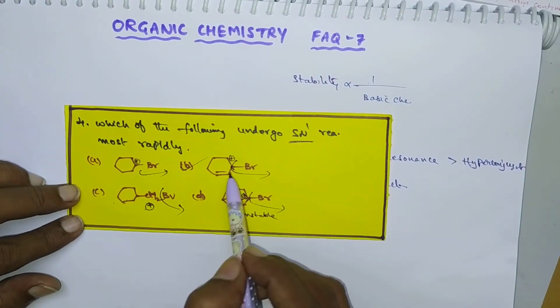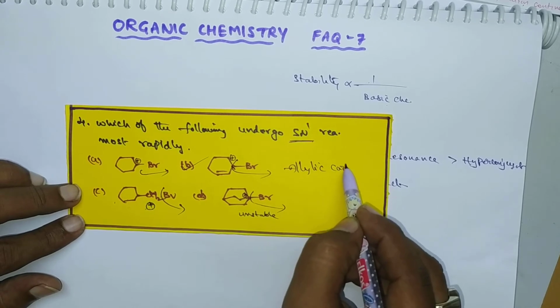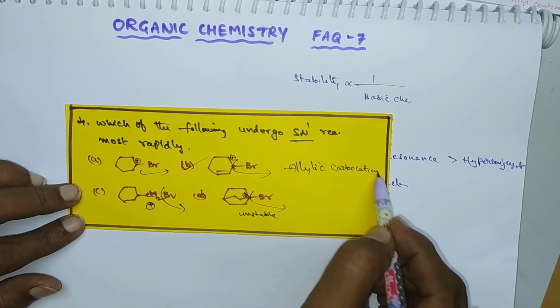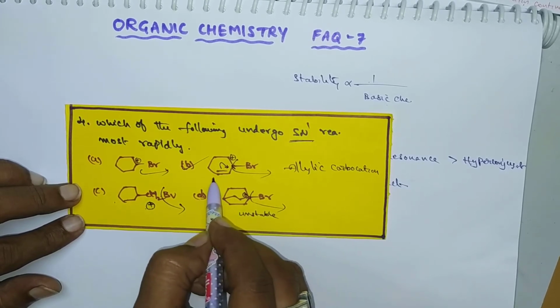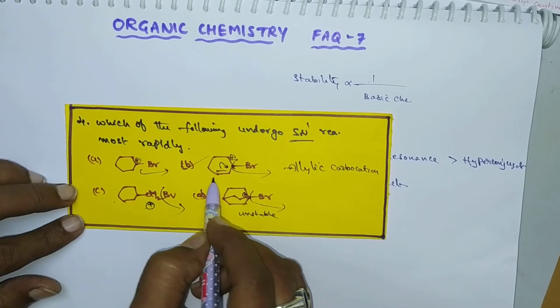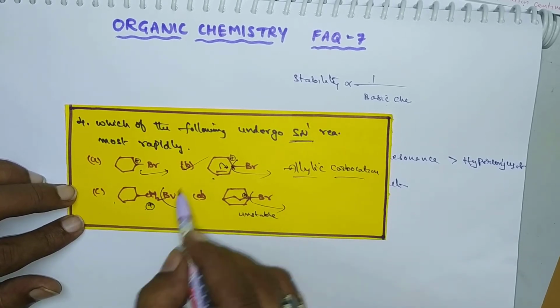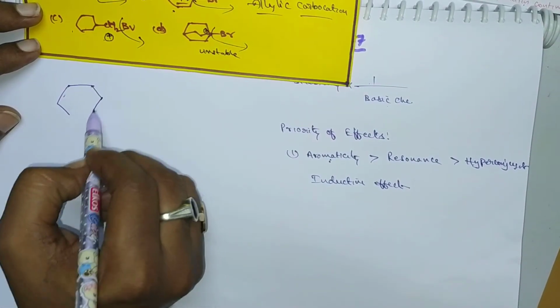So this will form an allylic carbocation. This allylic carbocation is stabilized by mesomeric effect. By shifting these pi electrons towards the carbocation formed here, this carbocation is converted to this carbocation. In this way, the allylic carbocation is more stable through resonance like this.